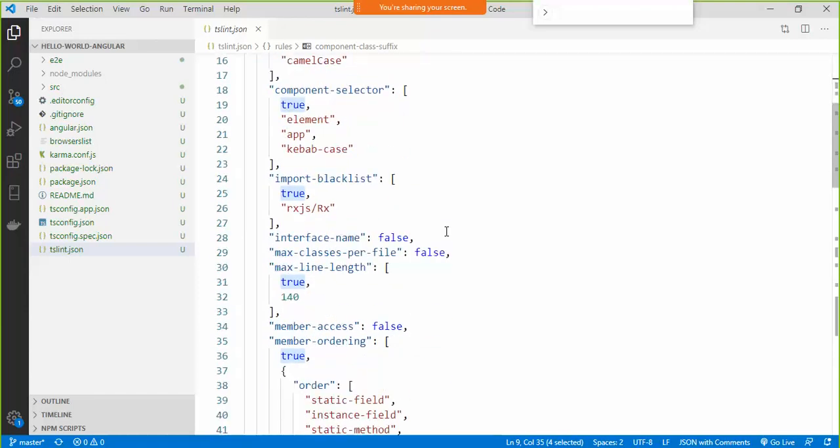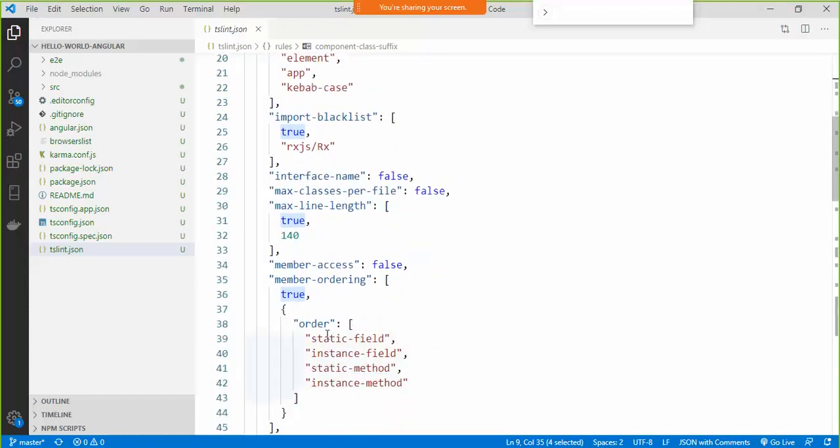If you scroll down a little bit, it gives the order in which the members of a class should be defined. First the static fields, then the instance fields, then the static methods, then the instance methods. This is how the order of the members of a class should be. Fine. So like this, styling information is defined inside tslint.